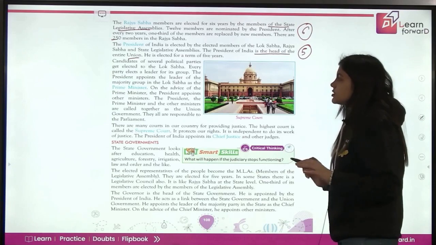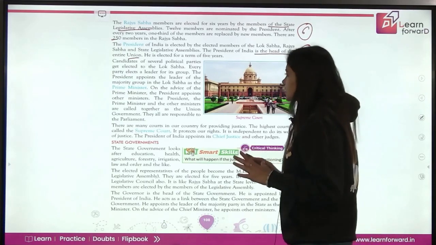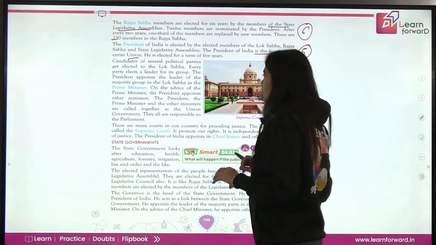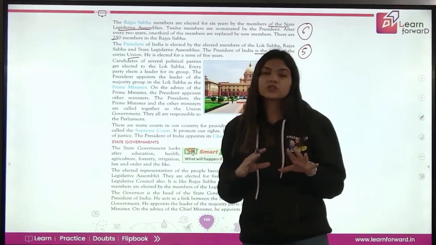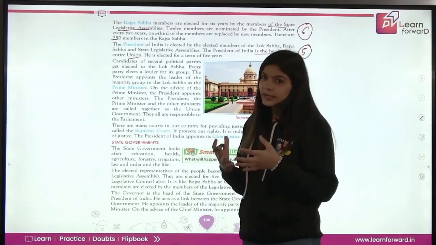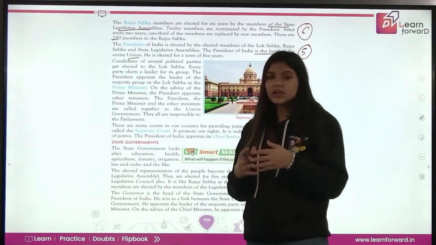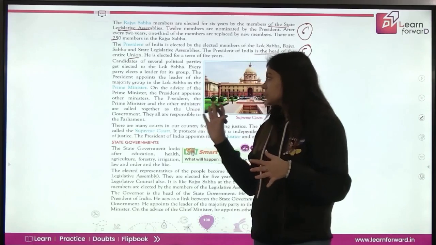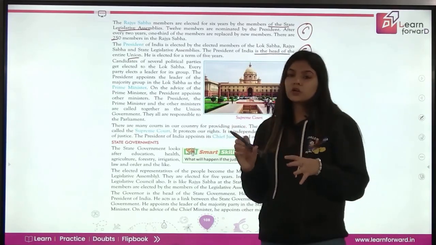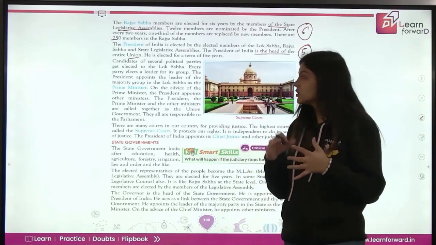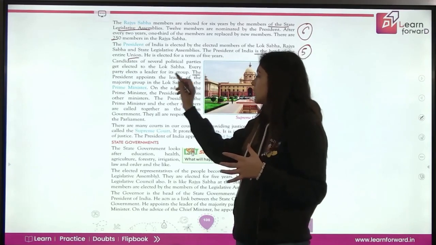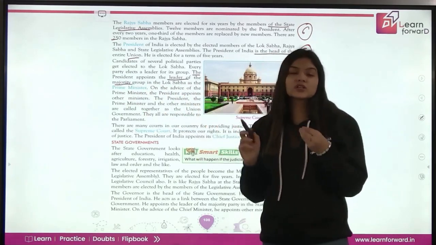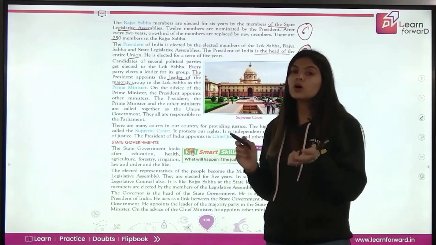Now candidates of several political parties get elected to the Lok Sabha. Every party elects a leader for its group. So बहुत सारी parties अपने candidates को लोक सभा के लिए elect करती हैं. हर party का अपना एक leader होता है उस particular group का. The president appoints the leader of the majority group. अब जो president है, how they appoint the prime minister: the president appoints the leader of the majority group. जो majority group elections में जीता होता है उसके leader को prime minister के रूप में appoint किया जाता है.